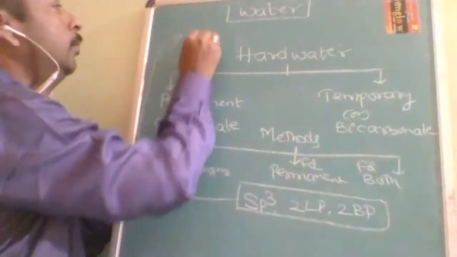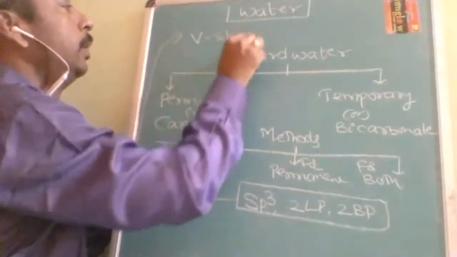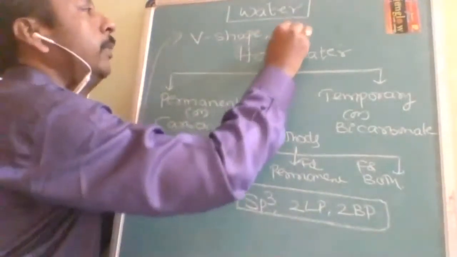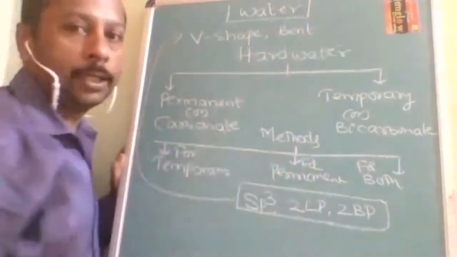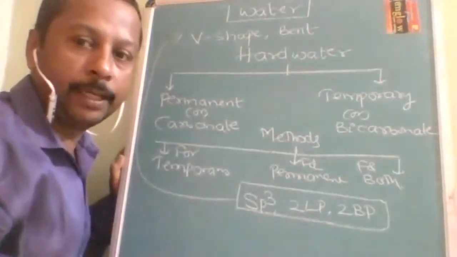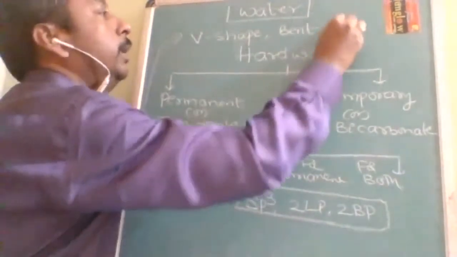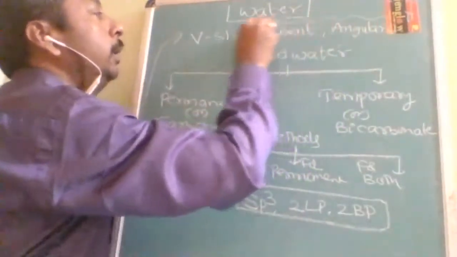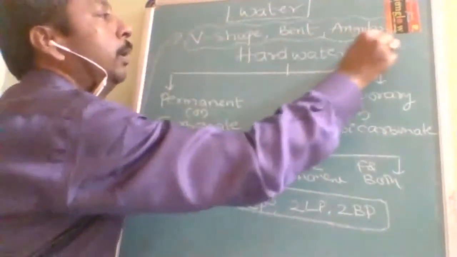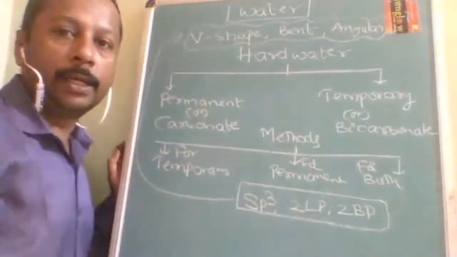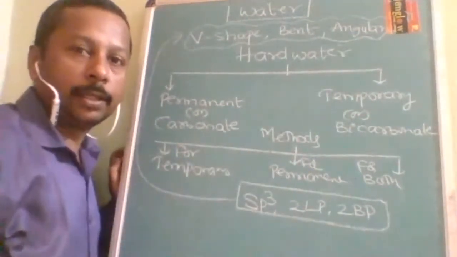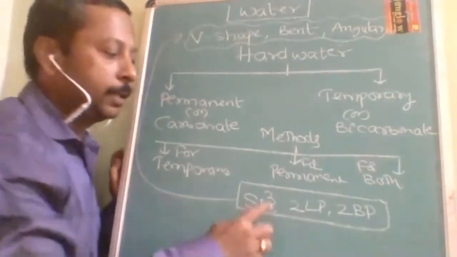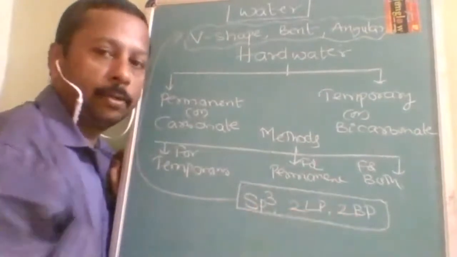The first one can be V shape. Otherwise, instead of that, they can use a word called bent shape. Sometimes it is also called angular shape. So the shape of water is V shape, bent, or angular shape. These are the shapes of water. Is it understood? The reason is sp3 hybridization, two lone pairs and two bond pairs.